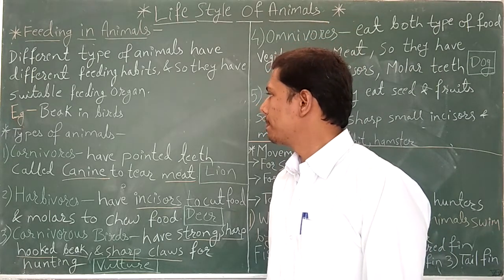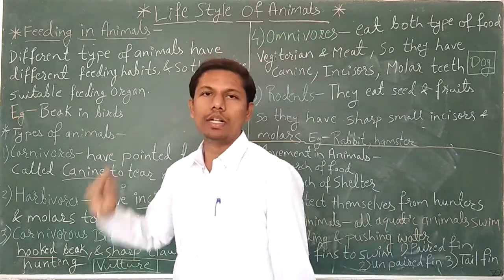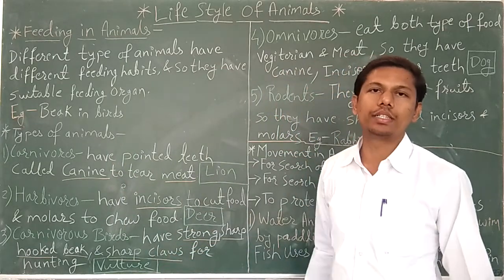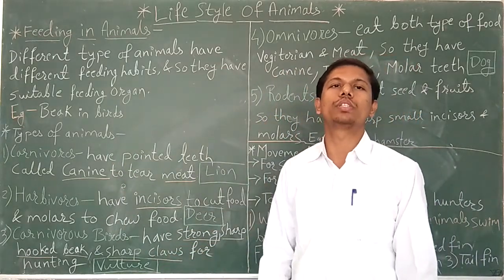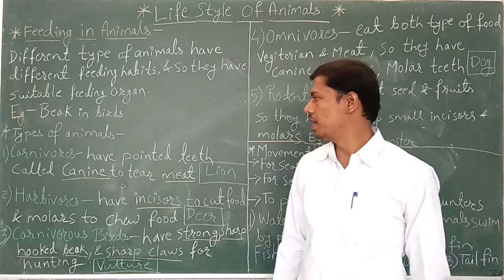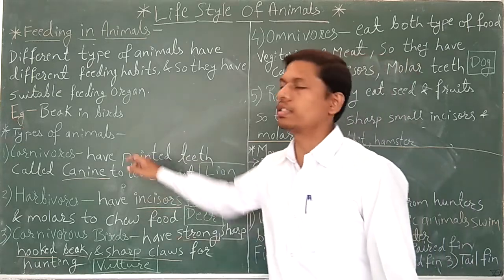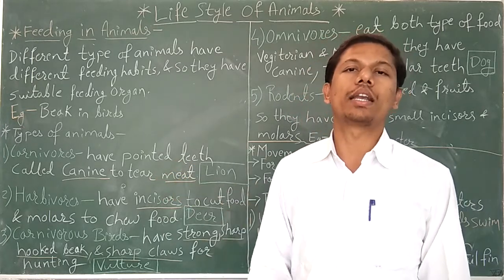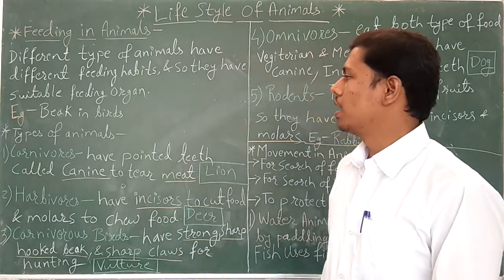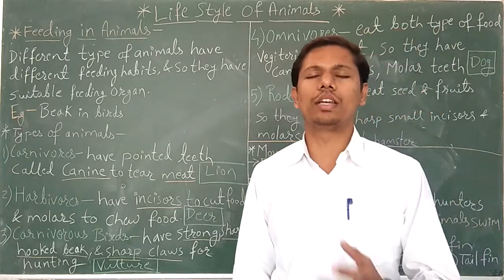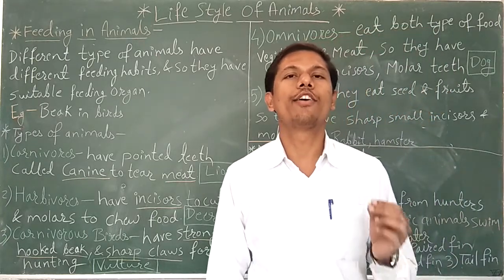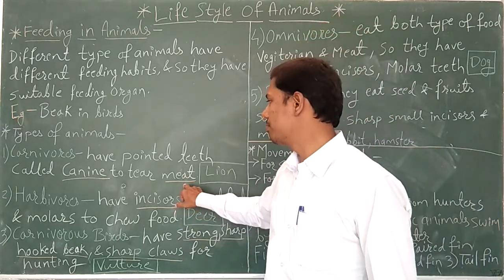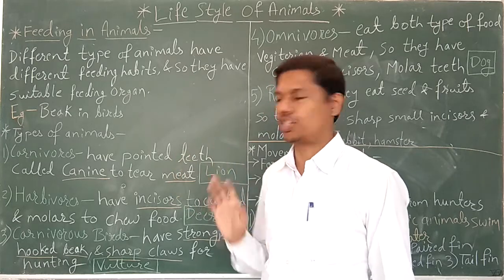Now the types of animals and their feeding habits and feeding organs we are going to study one by one. The first type of organism that we are going to study is carnivores. Carnivorous organisms, we generally know what they eat: they eat flesh and meat.